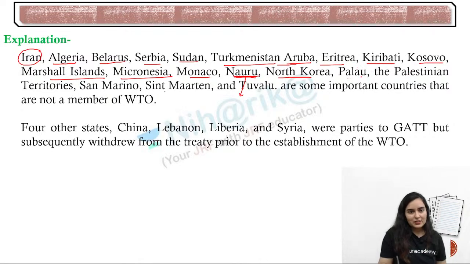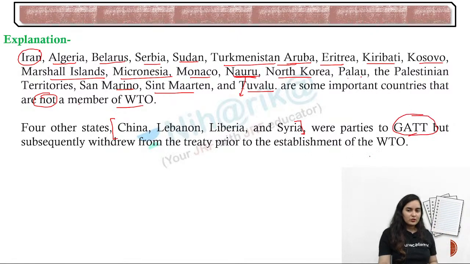Then Palau, Palestinian territory, San Marino, and Tuvalu are some of the important countries that are not members of WTO. And now you can see four other states, that is China, Lebanon, Liberia, and Syria, were parties to the GATT. But later on, they withdrew from the treaty of the WTO. Previously they were party to the GATT, but now they withdrew from the WTO.